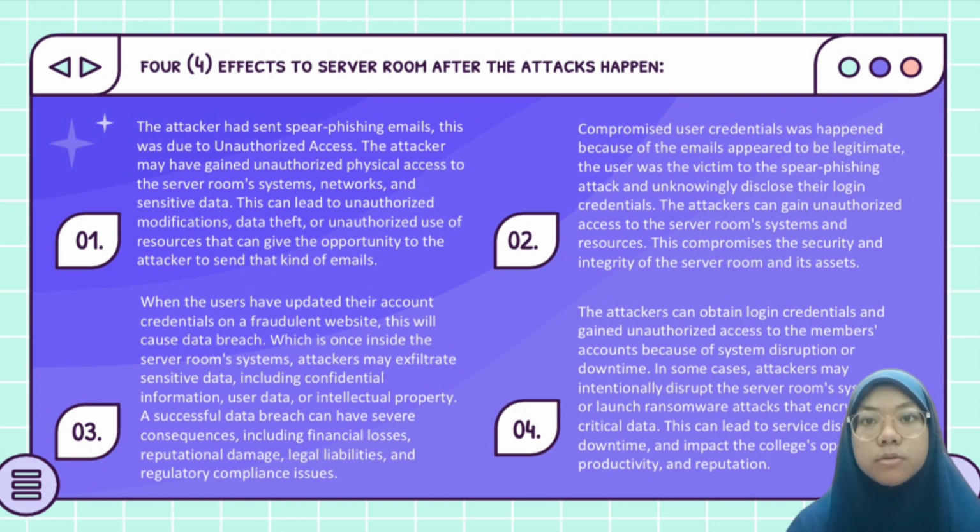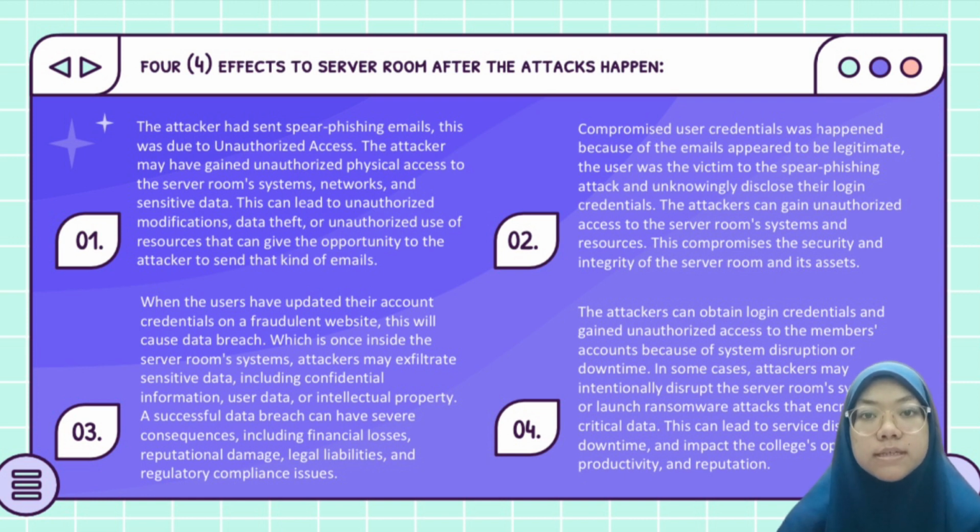Second is compromised user credentials, which happened because the emails appeared to be legitimate. The user was the victim of the spear phishing attack and unknowingly disclosed their login credentials. The attackers can gain unauthorized access to the server room system. This compromises the security and integrity of the server room and its assets.